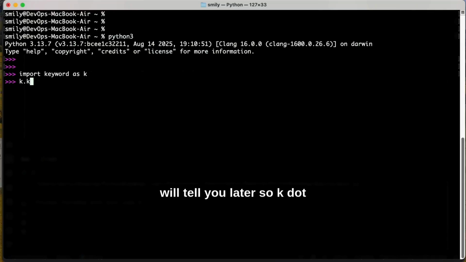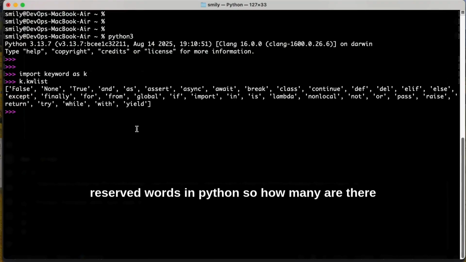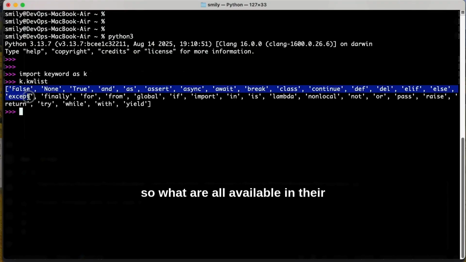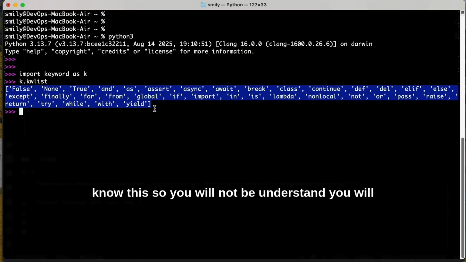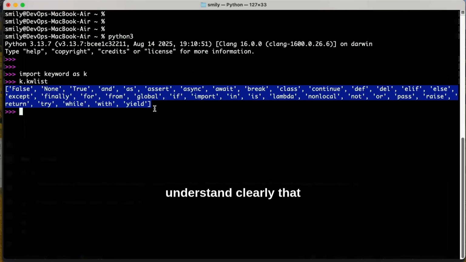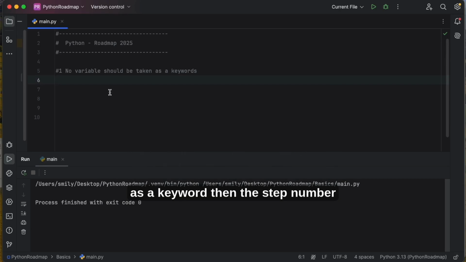So k.kwlist will list the reserved words in Python. So how many are there? These will not be taken as a variable name. Once you know this, you will understand clearly that no variable should be taken as a keyword.